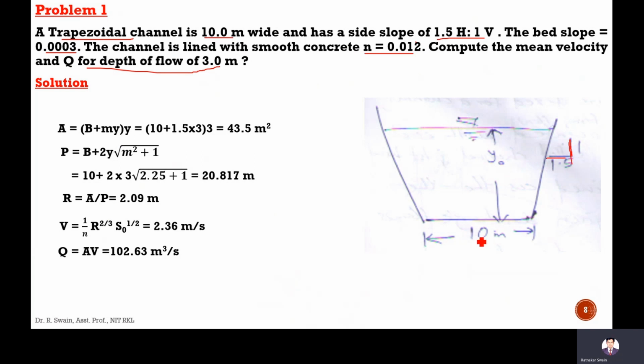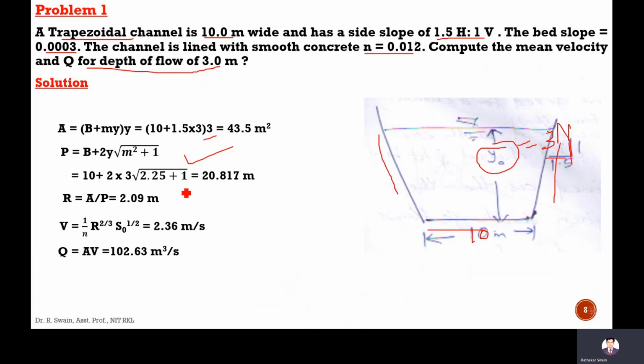So first we calculate the area. This 10 is the bed width, and y naught is given as 3 meter. The area A is equal to B plus m y naught into y naught, which is 10 plus 1.5 into 3, into 3. Area you can calculate. The perimeter you can calculate from the bottom length plus the two sloping sides.